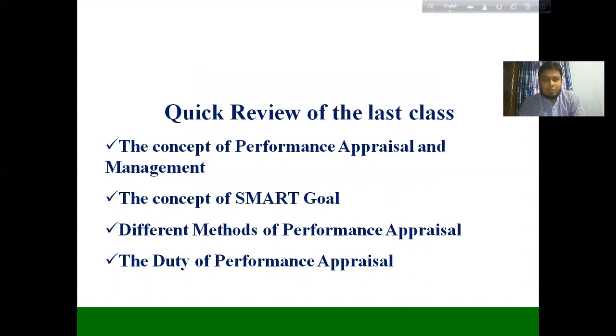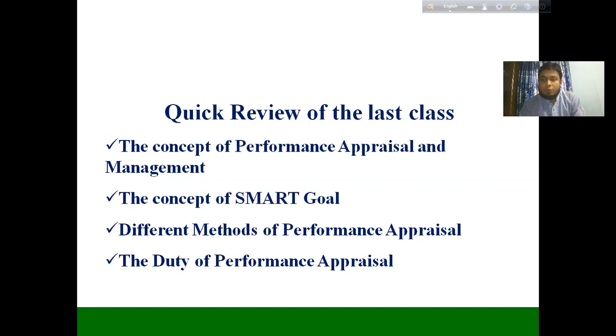In the last class, we discussed a very important area of human resource managers' activities, that was performance appraisal. For that, first we need to know the concept of performance appraisal and its difference from performance management. Performance appraisal focuses on three activities: setting the standards, evaluating the performance of an employee, and finally giving feedback to that employee on whether he has done all the activities correctly or not.